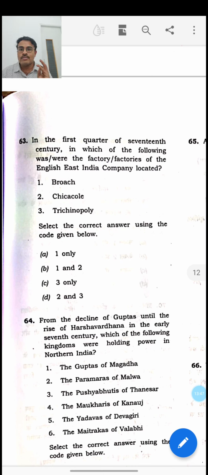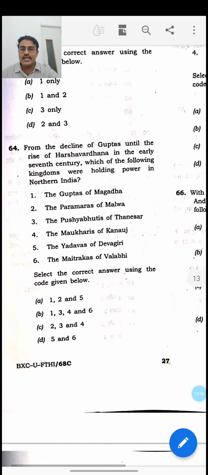It was present at Surat, Machilipatnam, and along with that we had Broch. These places it was present, but in other places it was absent. So the answer for this question is A1 only.